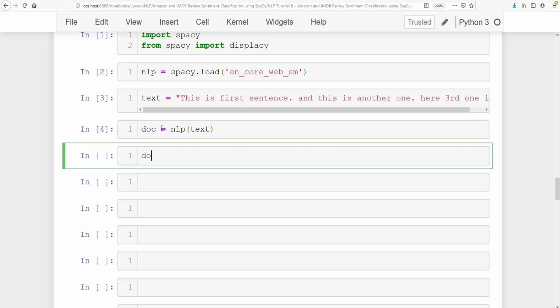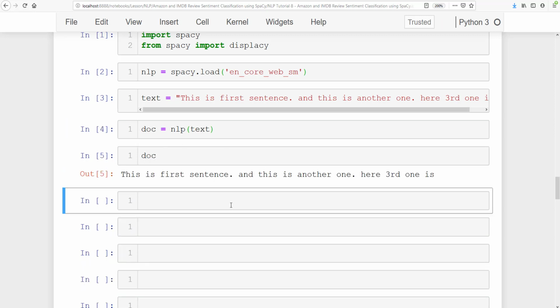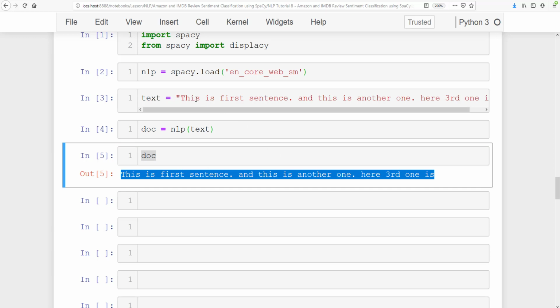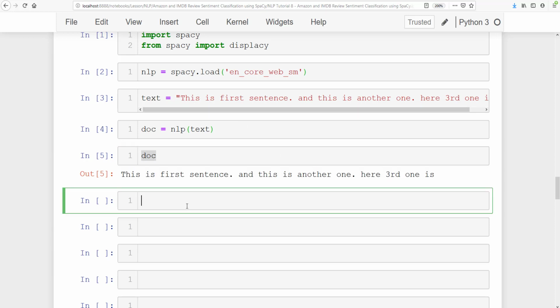If you see here a doc, you will not notice any changes, but now the doc contains a lot of information like tokenization, parsing, part of speech, etc. So doc contains all that information, but if you just print the doc, it will show you the same text as earlier.